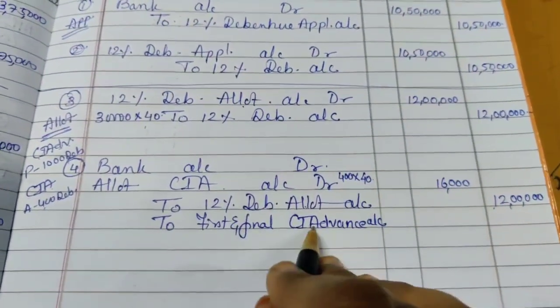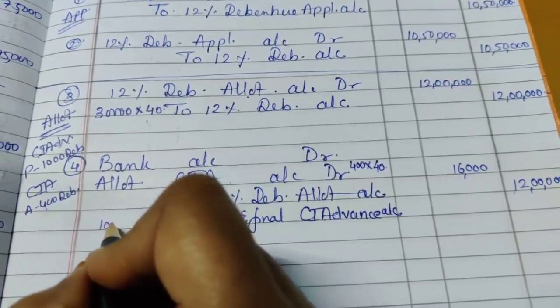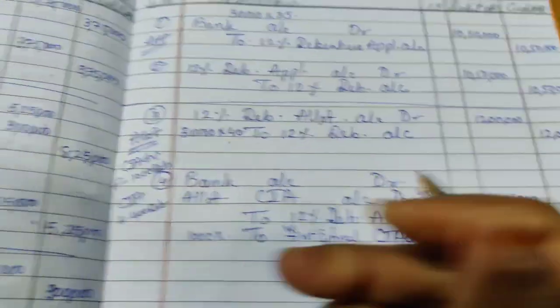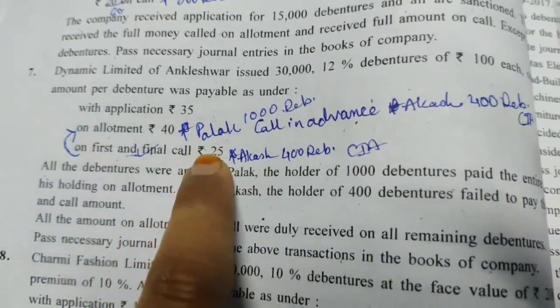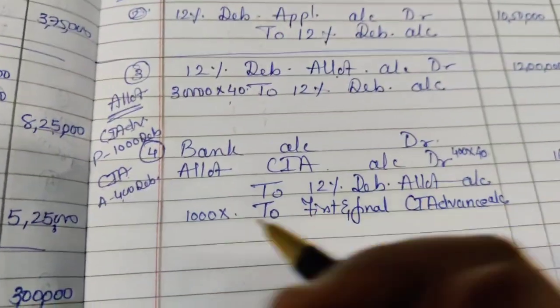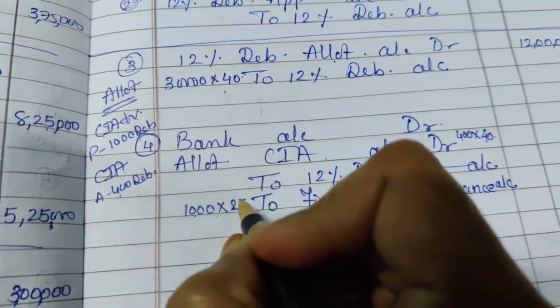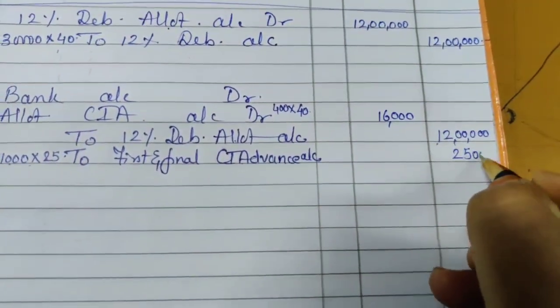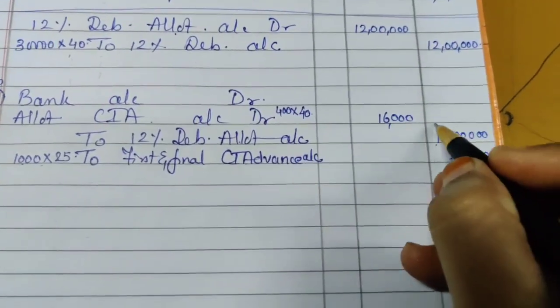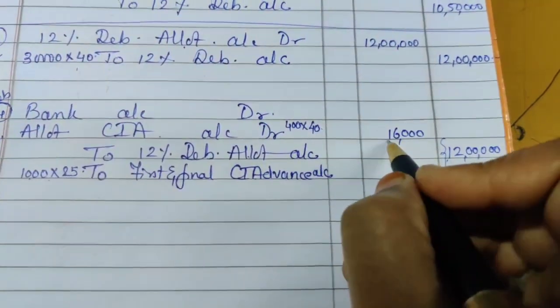Okay, then call in advance: 1000 first and final, Palak has paid at this level. See, this final is paid at this level. So final is of how much? 25 rupees. So here 1000 shares of Palak multiplied by 25, so you will get 25,000. Now what you will do, you will add these two and you will deduct this 16,000.